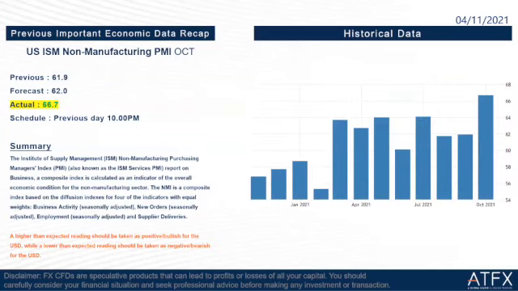And then the next one, which is the US ISM non-manufacturing PMI for October. The previous is 61.9, forecast is 62, but the actual is 66.7. So it's actually a lot higher than the forecast. So this is another good news for the USD.